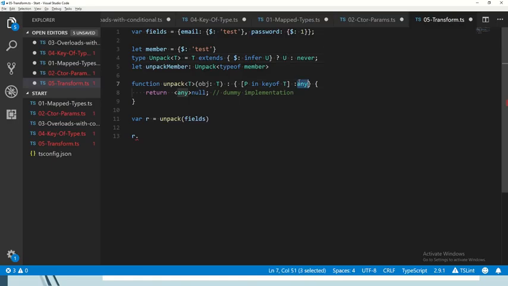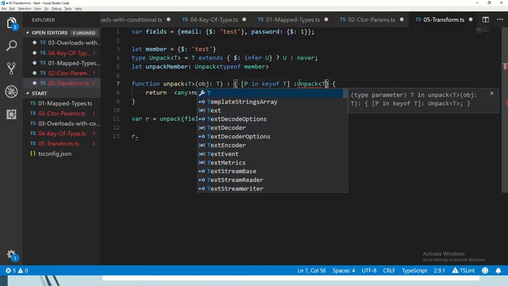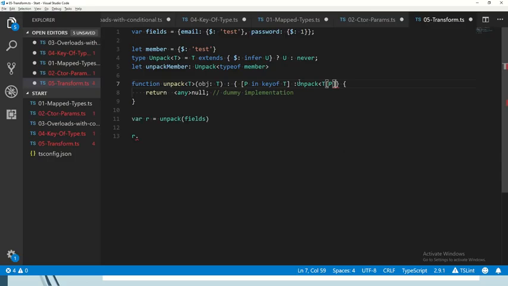And we can actually use it here, and we can say on back whatever the type of p is. And we can see that actually now email is string and password is number, as we would expect it.